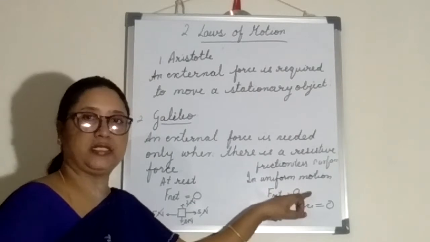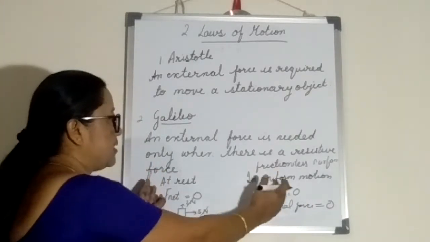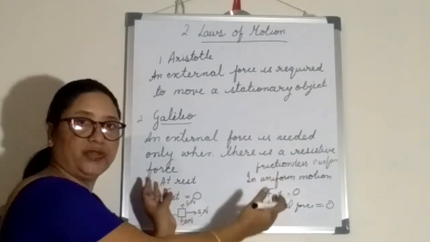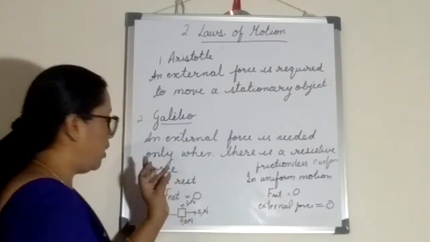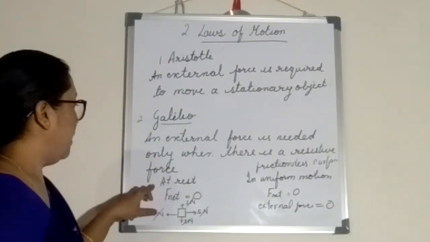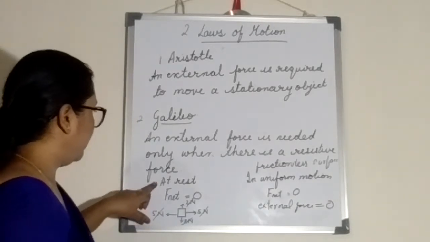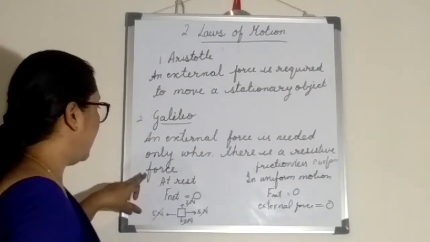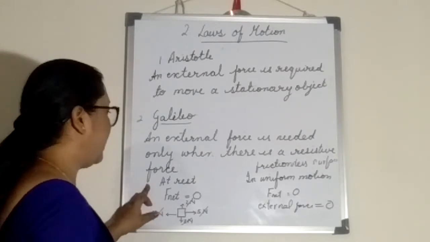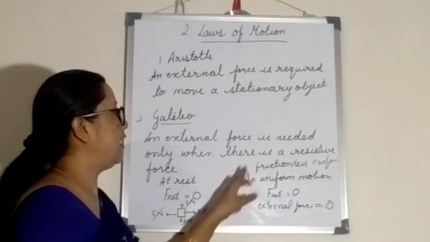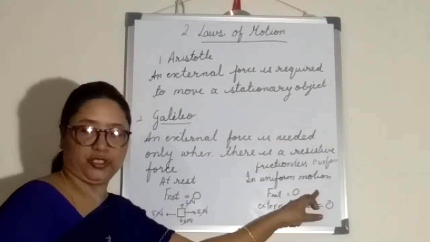So the net force is equal to 0. With this research, with this idea, Galileo said that the body at rest is equivalent to the body in uniform motion.